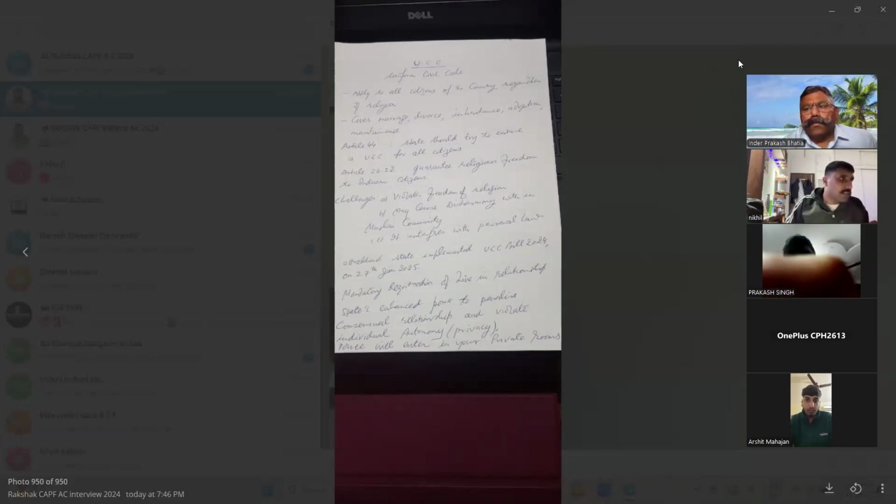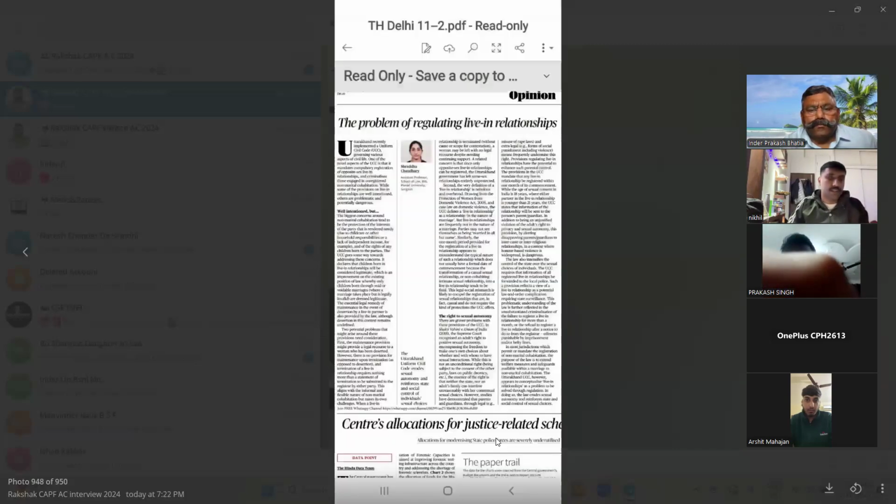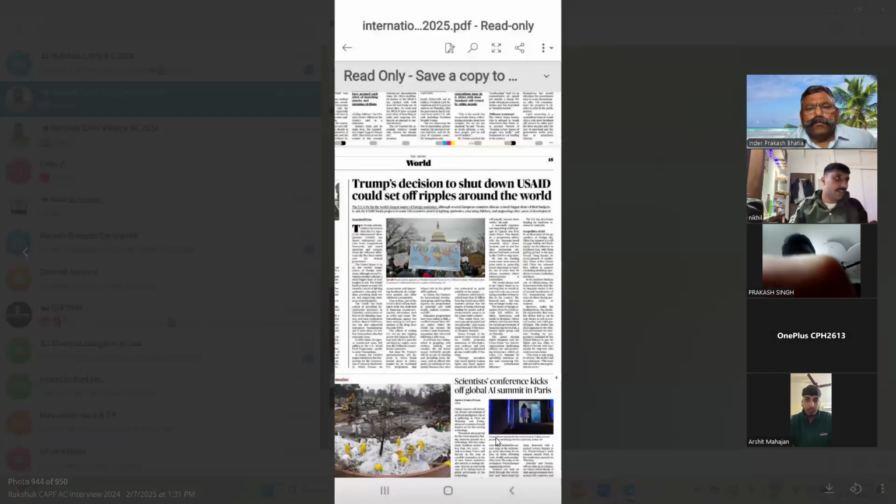Uttarakhand State implemented the UCC Bill 2024 on 27 January 2025.